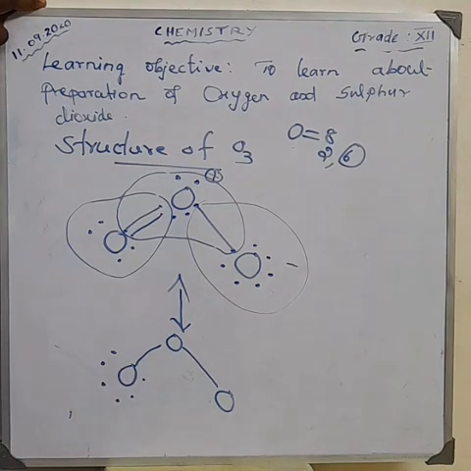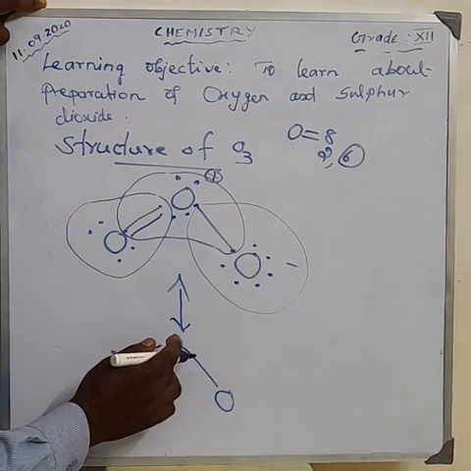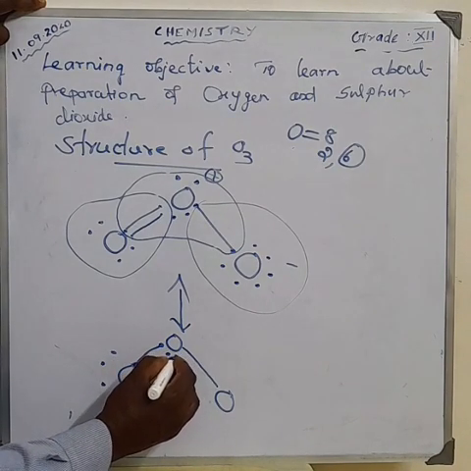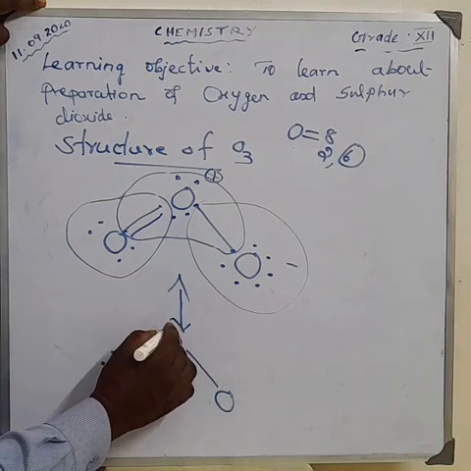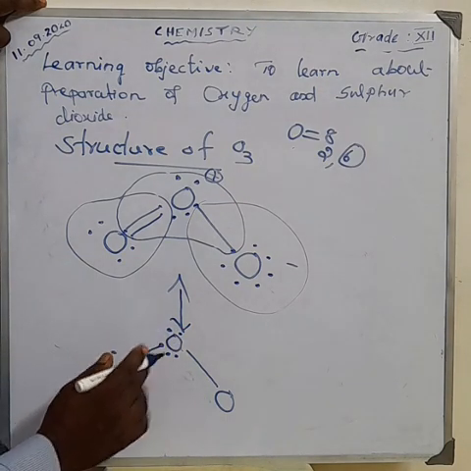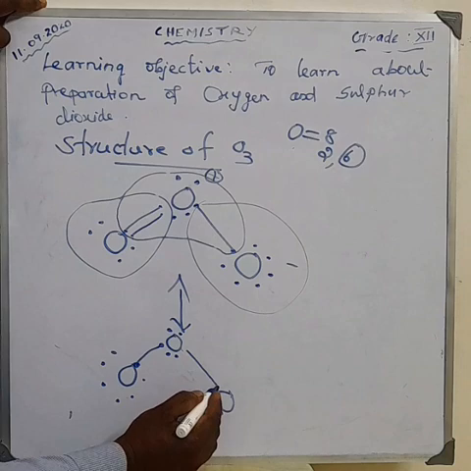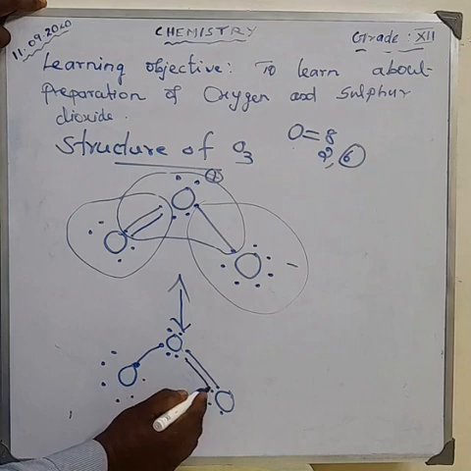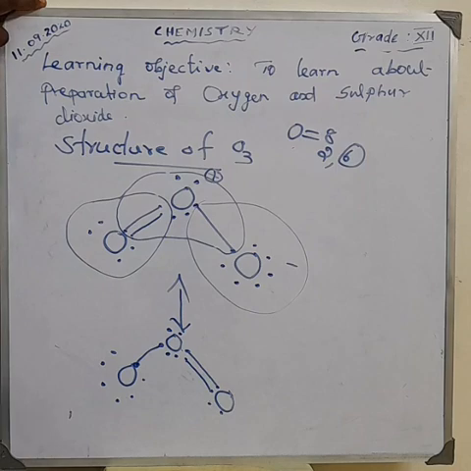Each atom contains 6 electrons in the outermost shell, so we give 6 electrons to each.